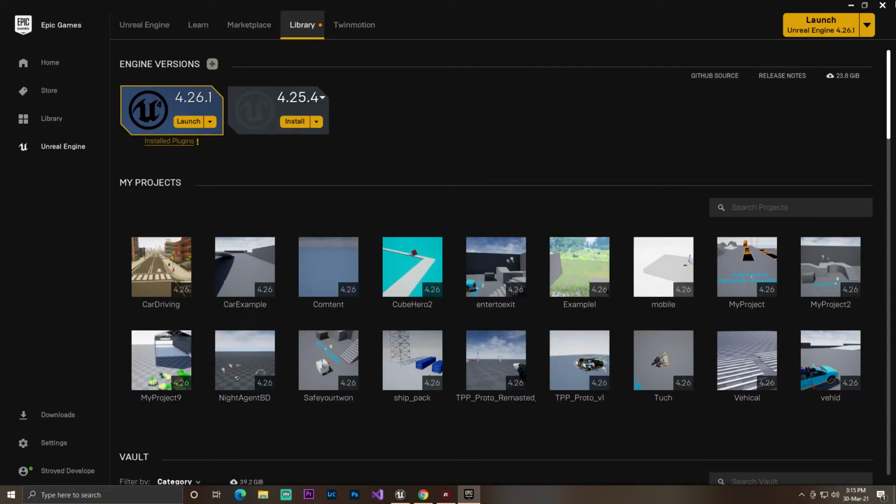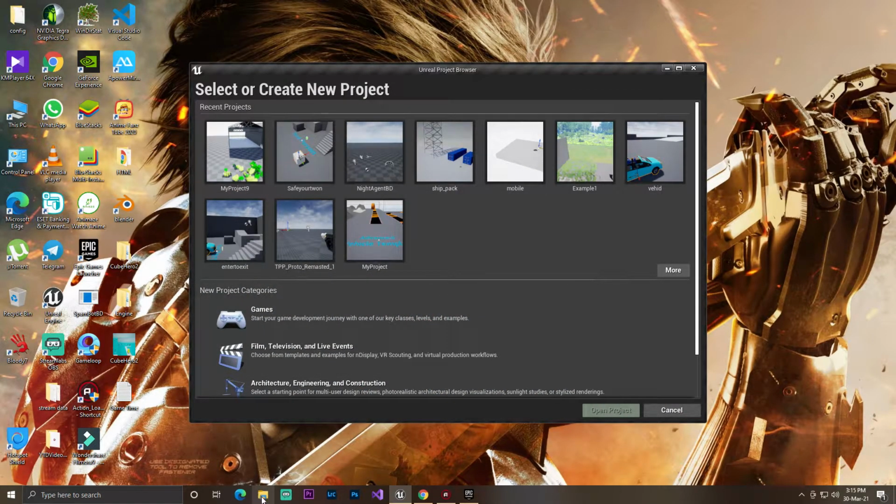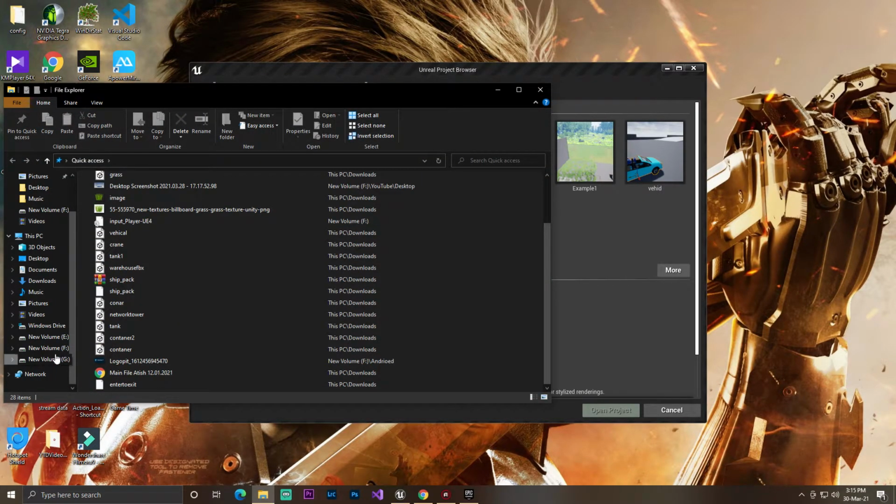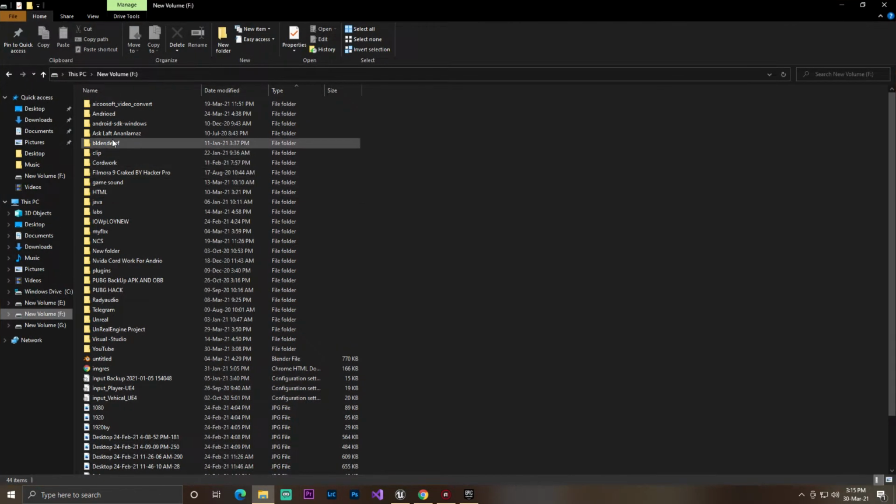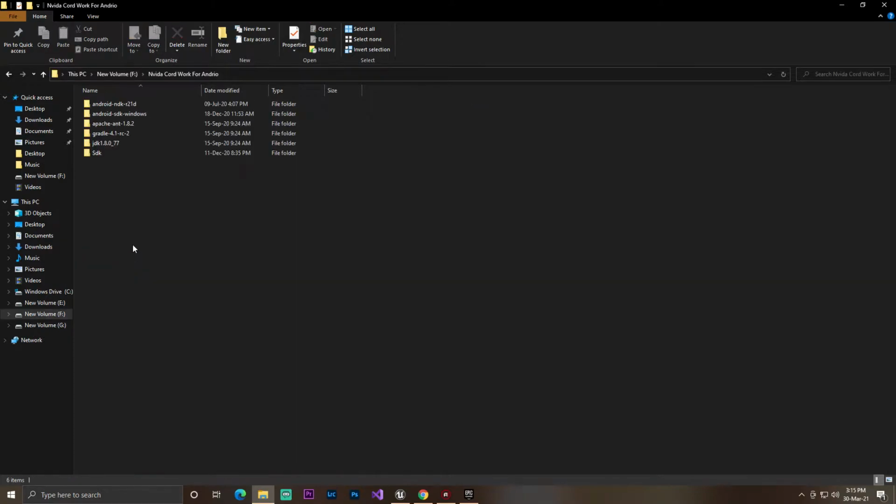If you don't have it installed, then you need to make sure you have this stuff. Let me show you: Unreal Engine NDK R20D, then Android SDK, Windows SDK, then you need APK and Gradle 4.20 RC, then JDK 1.8.0.77.